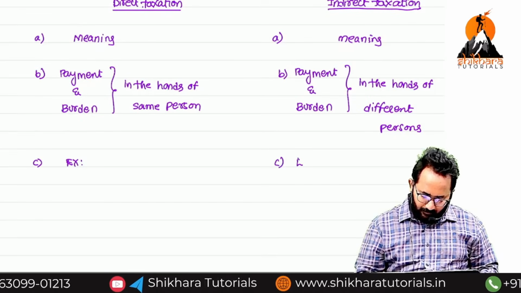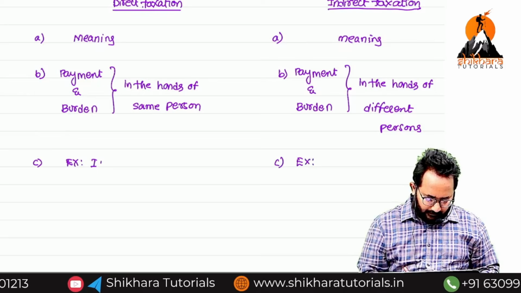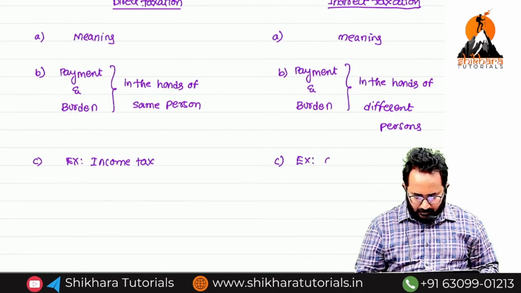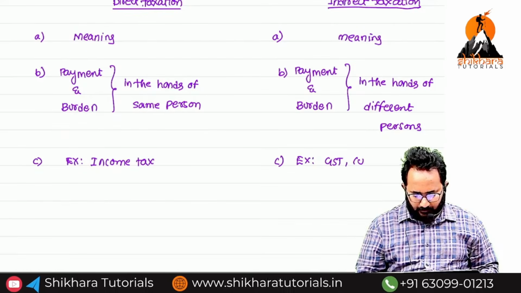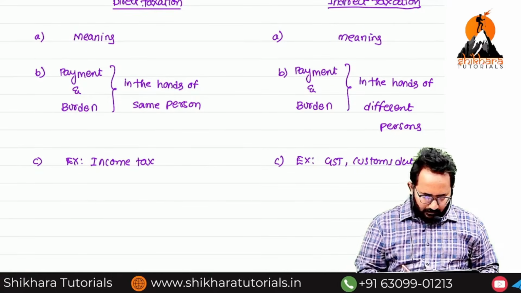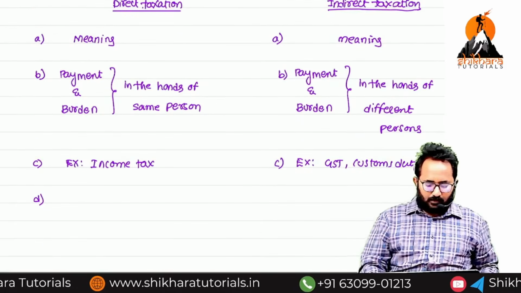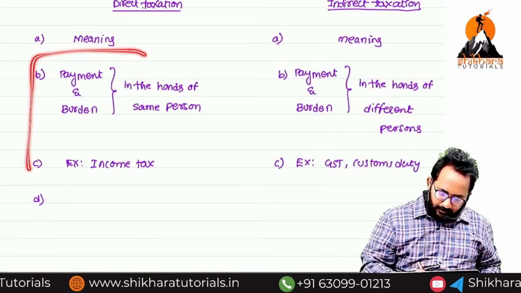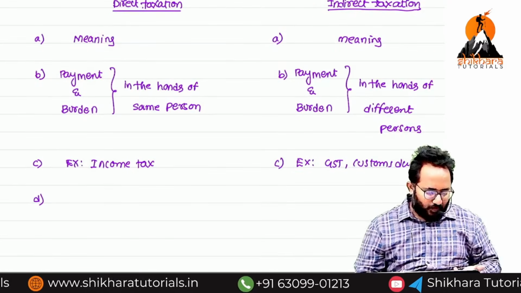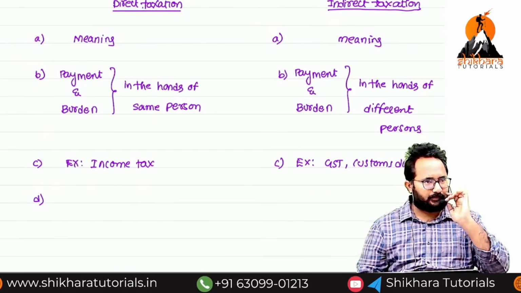Please tell me one difference example. Income tax. Here GST, customs duty. D point. Listen, these three we copied from the above discussion. We didn't learn any new thing here. We copied everything from the last discussions only.